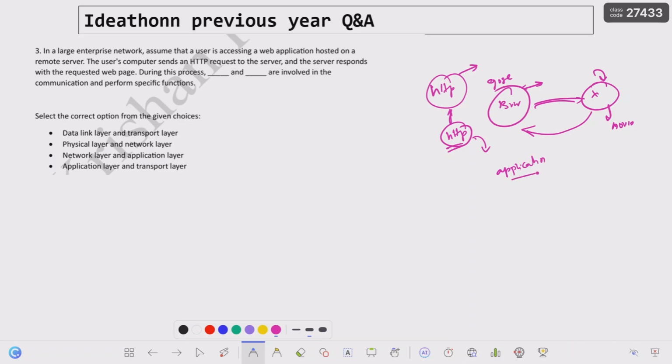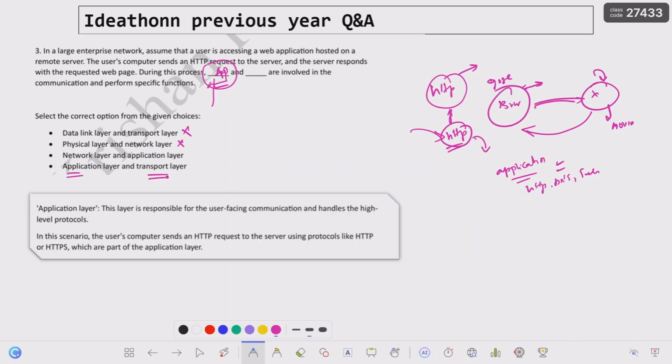In the application layer we have HTTP, DNS, Telnet, everything. So here first it is going to be the application layer. During this process, what are the steps involved? First it will accept at the application layer. Here there will be no physical and network layer operation, no data link layer and transport layer operation. So first itself it should be the application layer, because we are using HTTP. So this is the option.